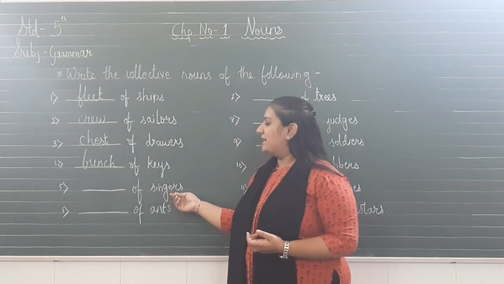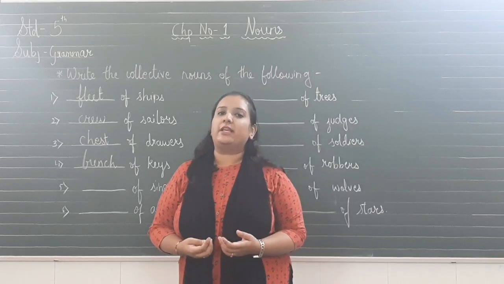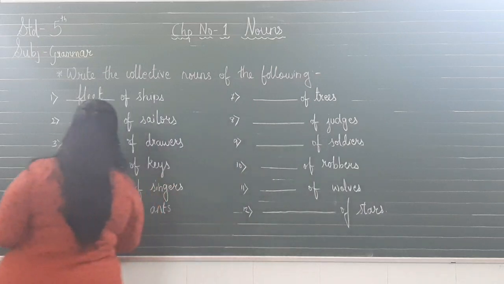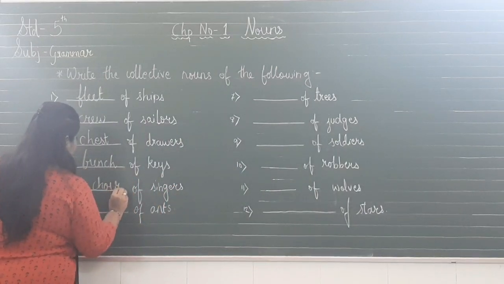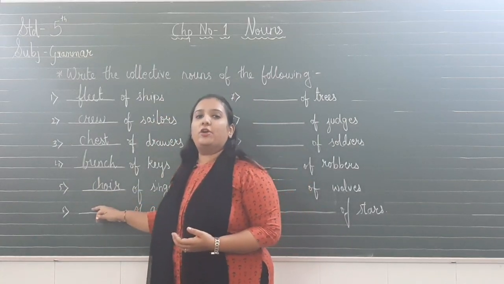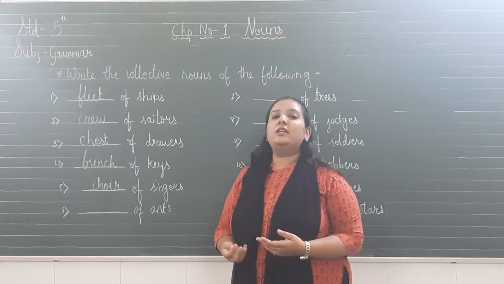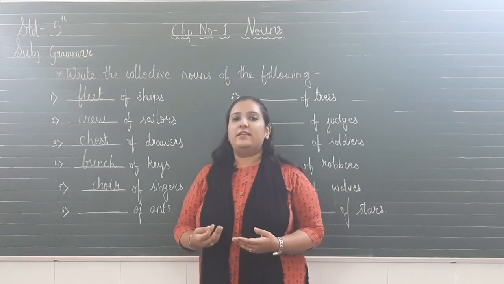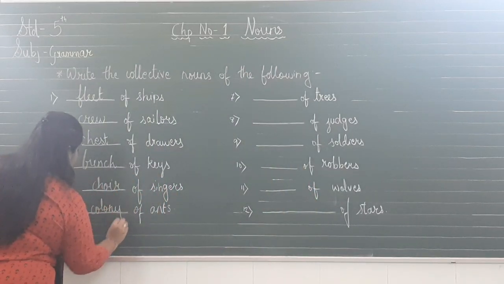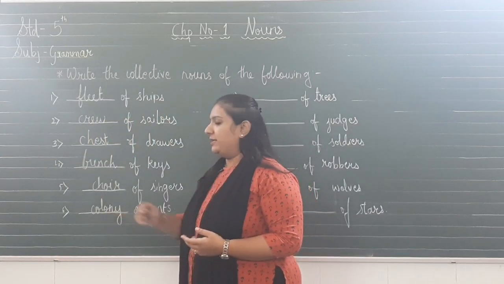Same way goes with singers. If there are singers on the ship, so many singers on the ship for entertainment purposes, for that group of singers, we will say choir of singers. The collective noun for singers who sing on ships is choir of singers. Same way goes with ants. If there are groups of ants, what name should we give to that group of ants? Yes, we will give colony. We will say colony of ants. So the collective noun for ants is colony.